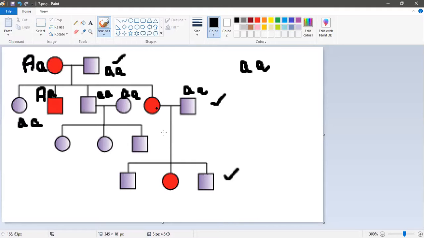Now if I talk about the third, this, it is capital A capital A or capital A small a. For this I have to see the progeny here. ये affected है, ये affected नहीं है. जो affected नहीं है, it means it will be small a. इतना आपको पता है, dominant में जो affected नहीं है वो दोनों small a allele carry करता है. अब now again see, one small a will come from the mother, one will come from the father. It means mother के पास भी एक small a जरूर है, father के पास भी है. So here mother must be having one small a. So एक तो small a होगा ही होगा, एक capital A होगा because it is affected. So it will be capital A, small a.